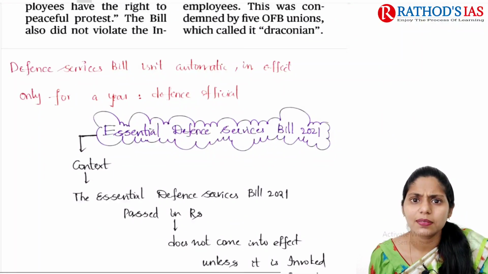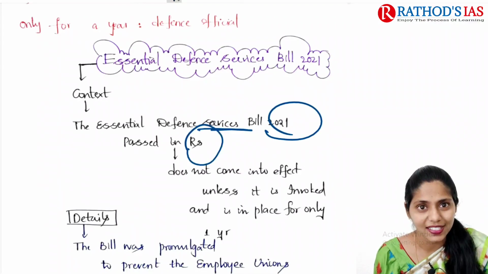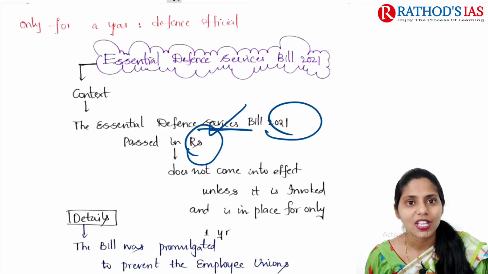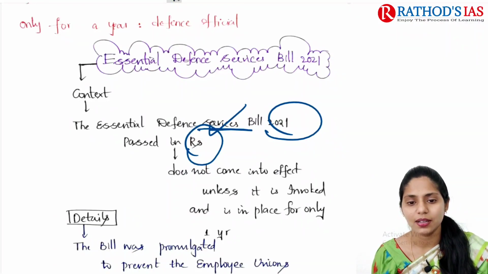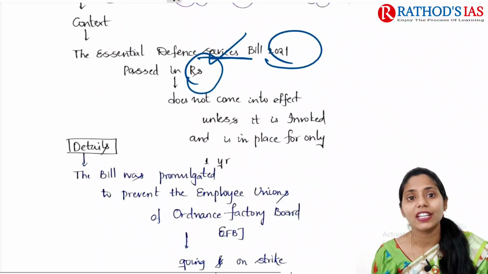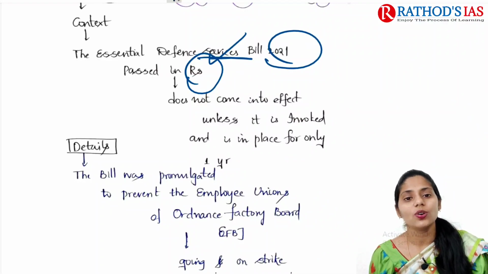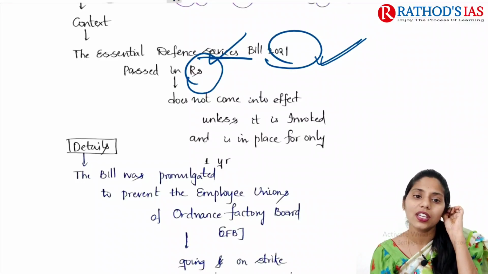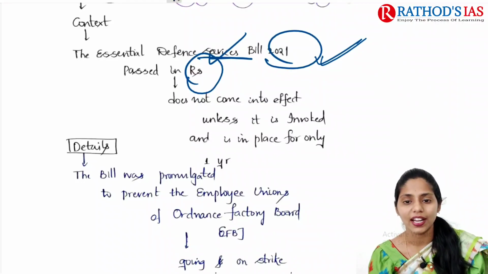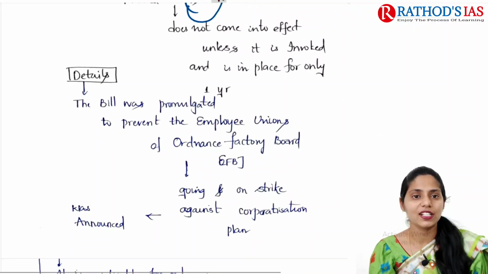If you see the context, it mainly says that the Essential Defence Services Bill 2021 was passed in Rajya Sabha. So why is it in news? This bill does not come into effect unless it is invoked, and it is placed for only 1 year. There was some controversy regarding the right to protest regarding this bill. Now here is the detailed explanation given by our government: this bill will be in place for only 1 year. Now let us try to understand some details of this bill.